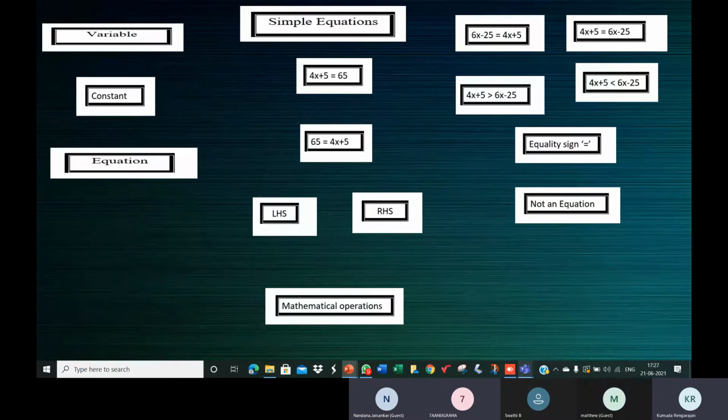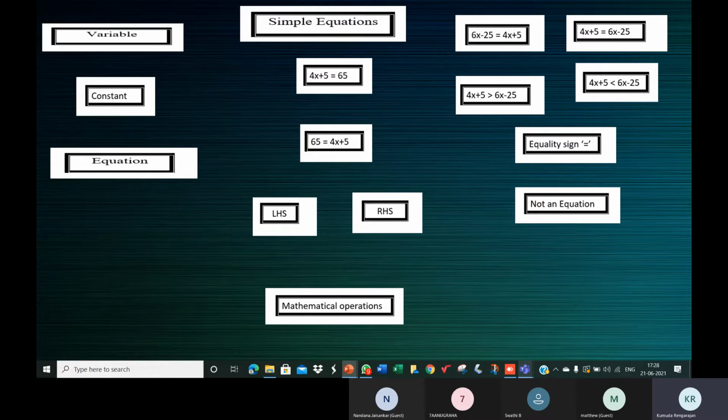Very good. When I ask a question, you can just answer in chorus. We are just four of us in the class, it's not going to become noise. If we were 50, then I would say one by one. So when one starts talking, don't stop because somebody's already started. You can just go on in the chorus. It's okay because we have very few students. You can just say it along with that person, as you just did. So the four mathematical operations are addition, subtraction, multiplication, and division.